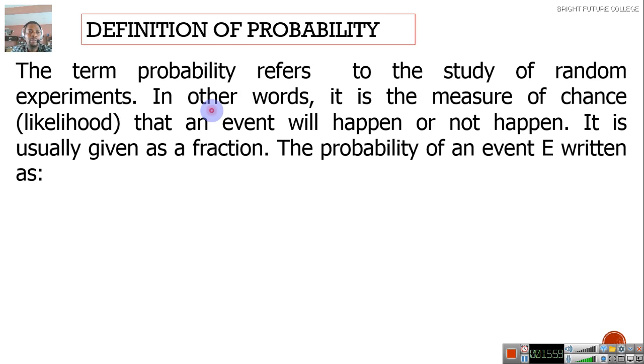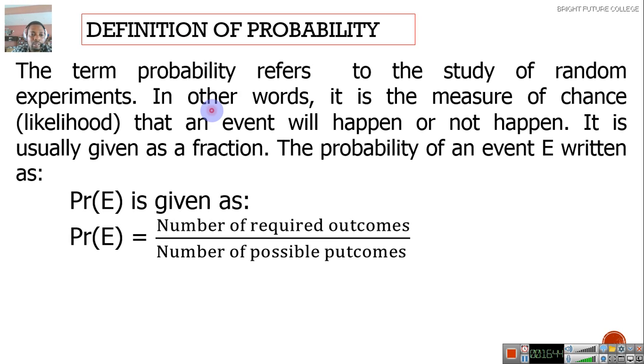You know, it's always very funny when they want to do recruitment in a country, maybe road safety, for instance. They say they are looking for 3,000 people, and you see the whole country will apply for the job. So what are your chances of getting it? That is when they will be doing all sorts of permutations, taking it to the local government, taking it to the wards, giving it to stakeholders and the rest of it. So your chances of getting a particular thing or not getting it is what probability is all about. It's a measure. So apply probability in your daily life and you'll never regret it.